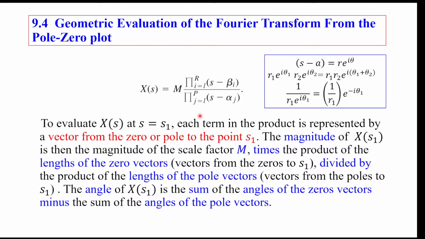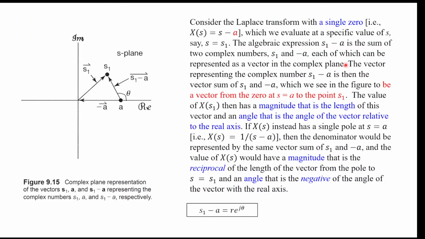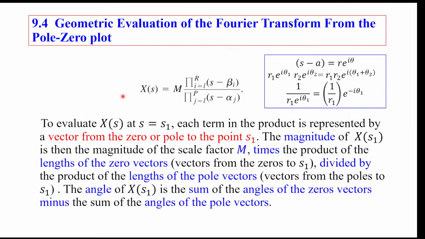Okay, and that's the length, and then you can also read the angle here. If you think about the complex number, then it has a length and it has an angle. This angle theta is actually this angle theta here, the angle of this vector on the complex plane. Okay, and yeah, so that's the geometric interpretation of this thing.